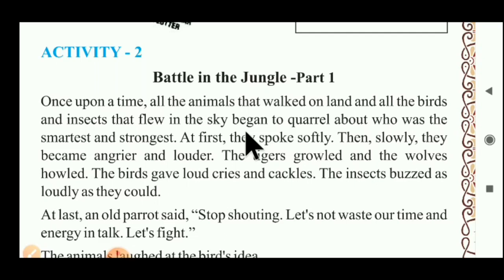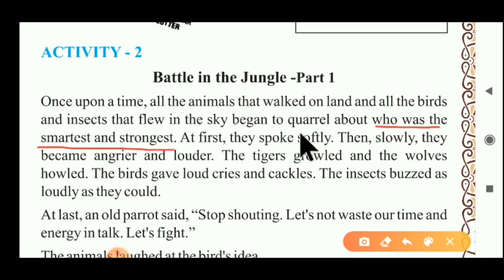What was the quarreling for? It was about who was the smartest and strongest.